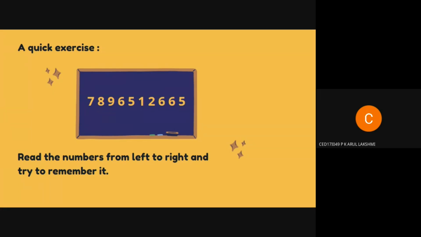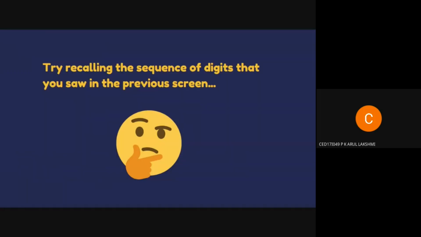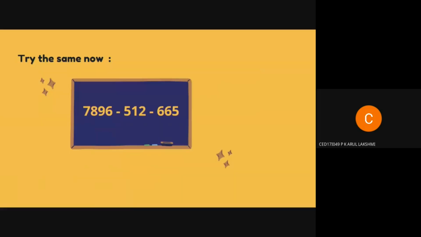All right. Now, moving to the next slide, Venkat. Try recalling the sequence of digits that you just saw in the previous screen, right? Just close your eyes and try to recall. It's very hard to remember, right? We only get a part of the sequence, or we don't remember it. That's all right, because all of us are like that. Our human mind is trained like that. So now moving to the next part.